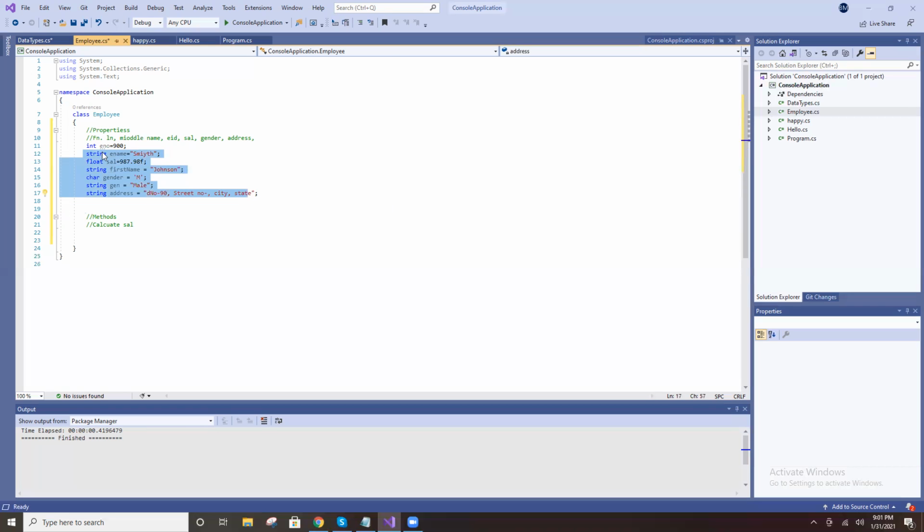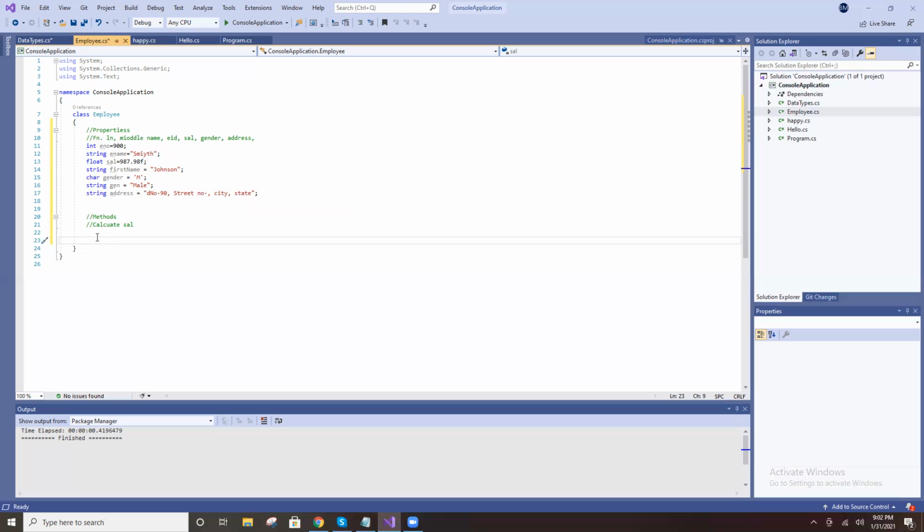E number is an integer, 900 is saved. Name is a string. Salary is a float, so you can store the value like that. But here, declare a method.